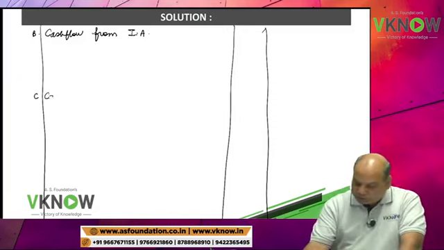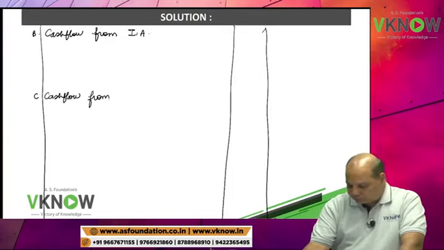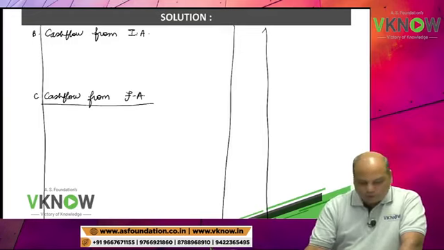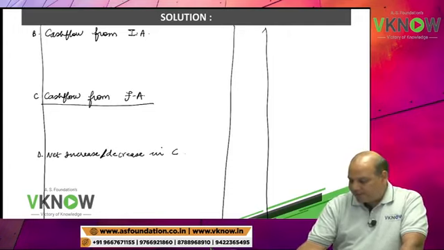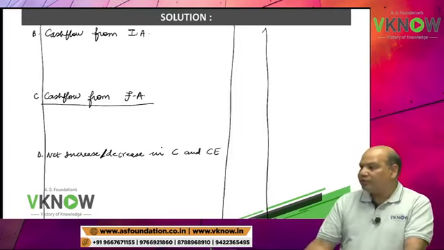Then write down cash flow from financing activities, keep 6 lines blank. Point D, net increase or decrease in cash and cash equivalent.